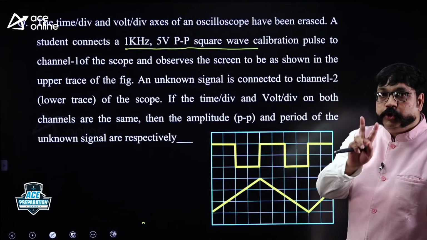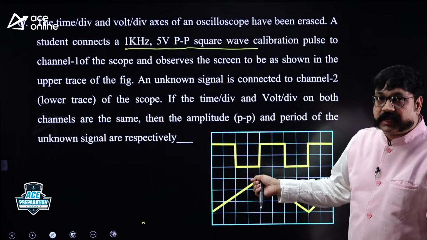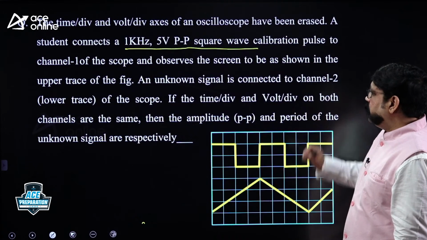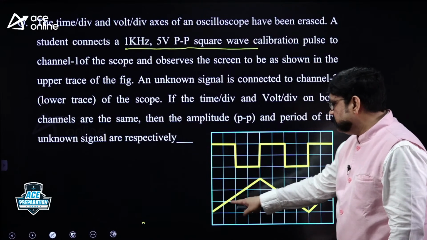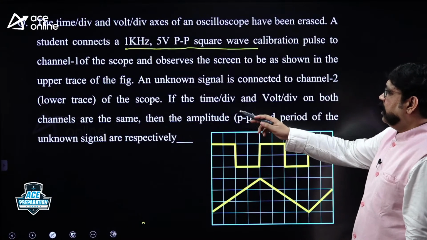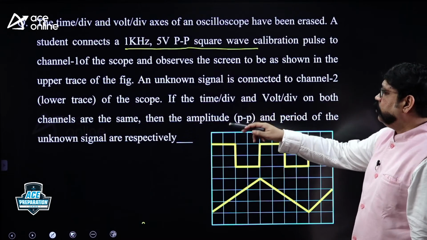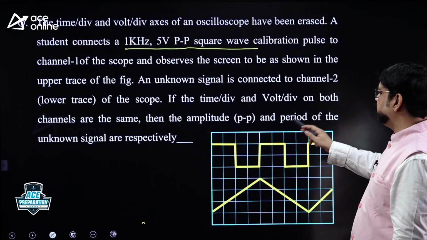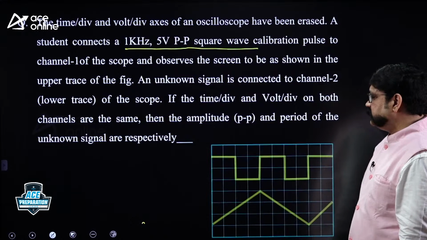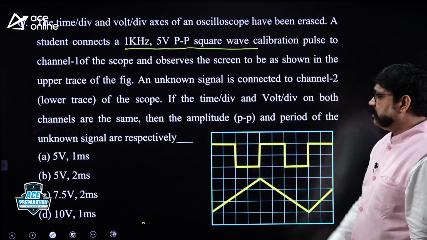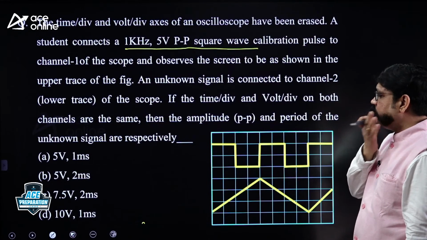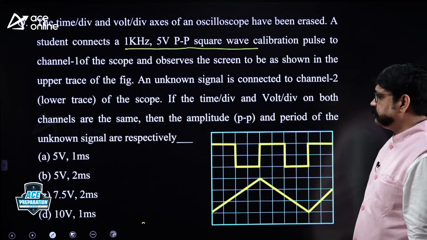This is actually a dual trace CRO. An unknown signal is connected to channel 2. That is the lower trace. You see, this is the lower trace. What is this waveform? This waveform is a triangular waveform. If the time per div and volt per div on both channels are the same, then the peak to peak amplitude and period of the unknown signal are respectively, right? These are the values given in the figure, please: 5 volt 1 millisecond, 5 volt 2 millisecond, 7.5 volt 2 millisecond, 10 volts 1 millisecond.